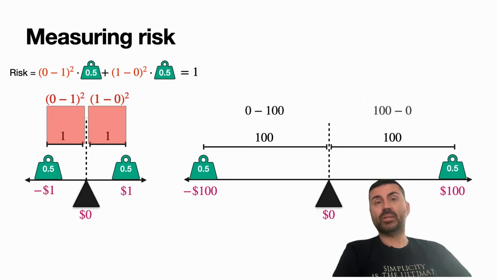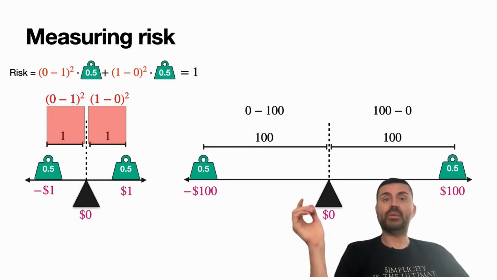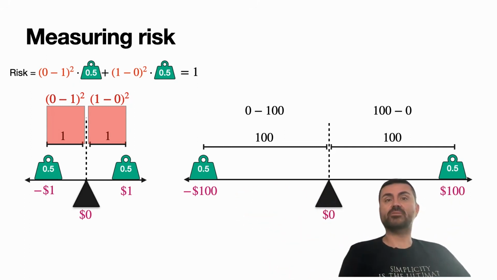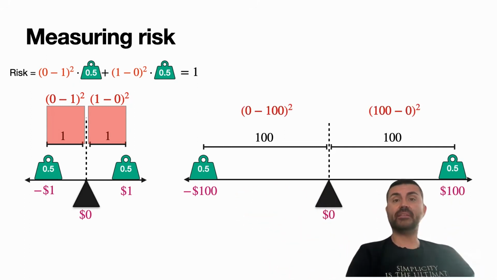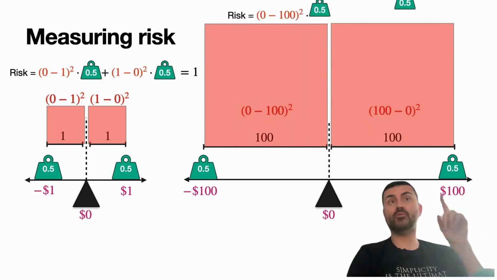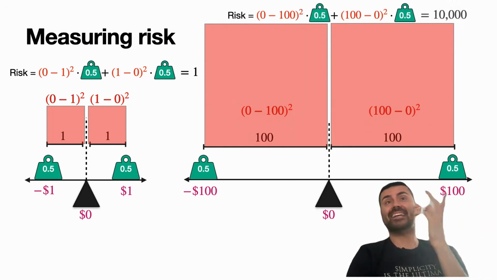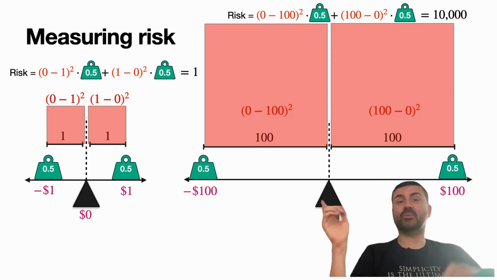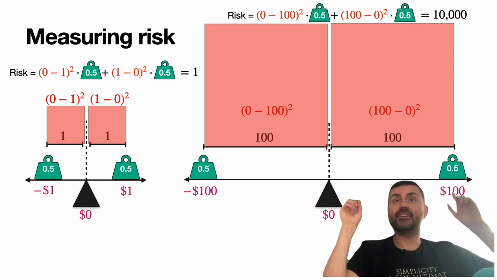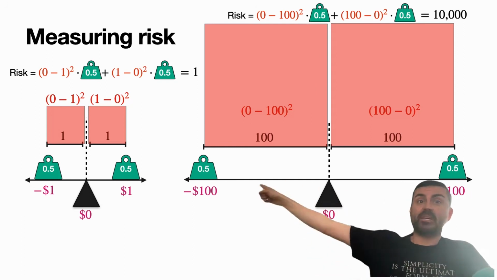Obviously, they are 0 minus 100 and 100 minus 0, because the 100 is here, the 0 is here, and the minus 100 is all the way there. So now I'm taking the average of these two squares over here, which is much bigger. When I do the math, I get 10,000, because it's 0 minus 100 squared, that's 10,000 times a half, plus another 10,000 times a half. So we get 10,000, which is much bigger than 1.